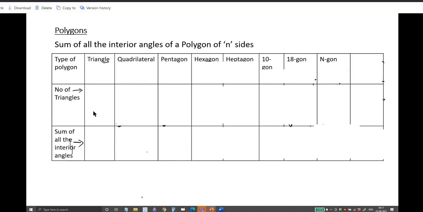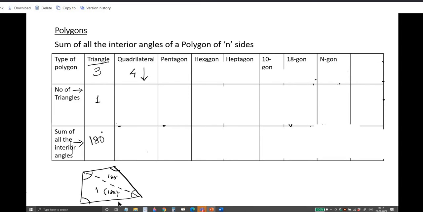Yeah. See, first I'll tell you. I am taking a triangle first. It is made up of three sides. The 3 means 3 sides, and it has only one triangle. The sum is 180. That you know. Suppose you are taking a quadrilateral. There are 4 sides. I have divided the quadrilateral into 2 triangles by drawing a diagonal. 2 triangles are there. So the sum is 2 times 180.